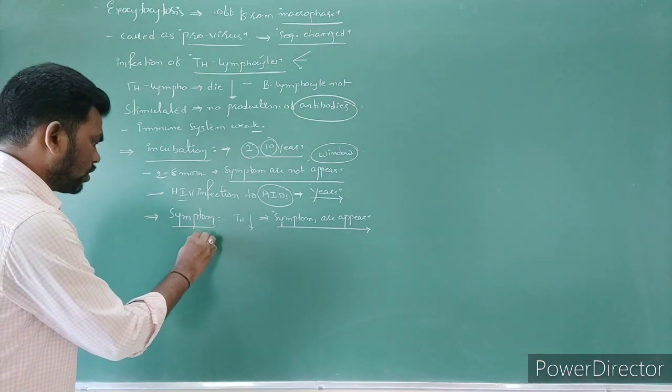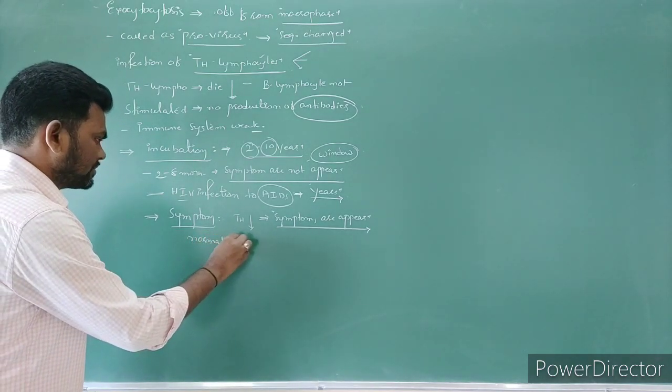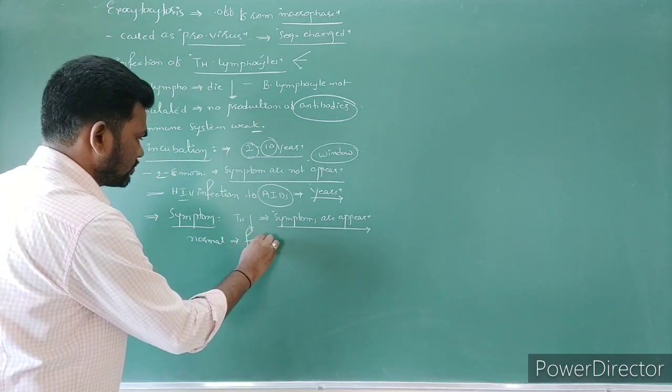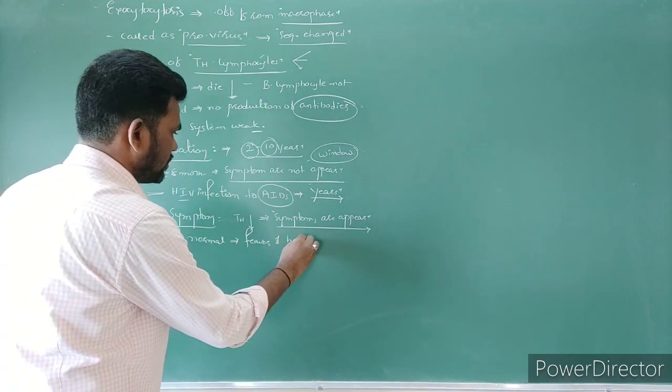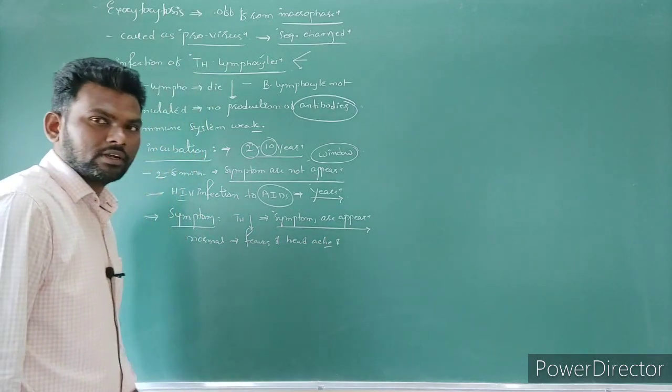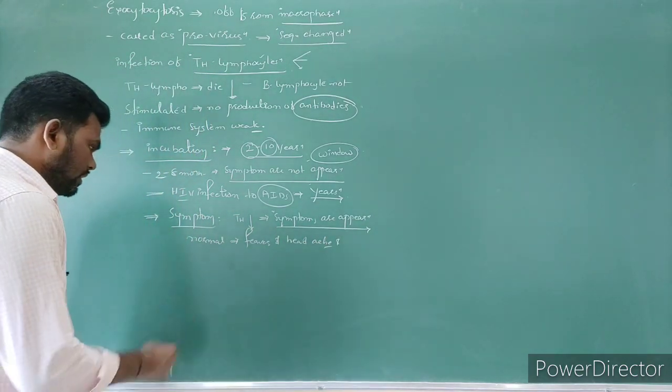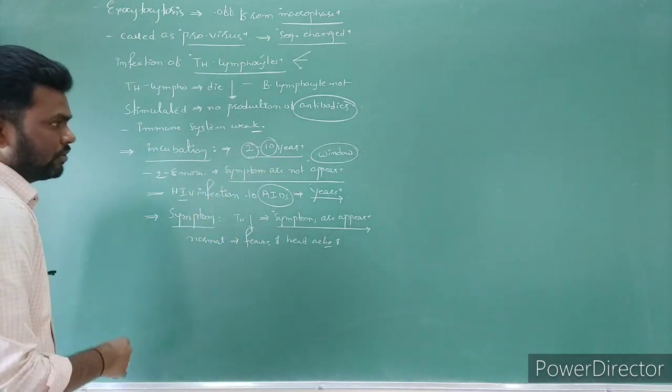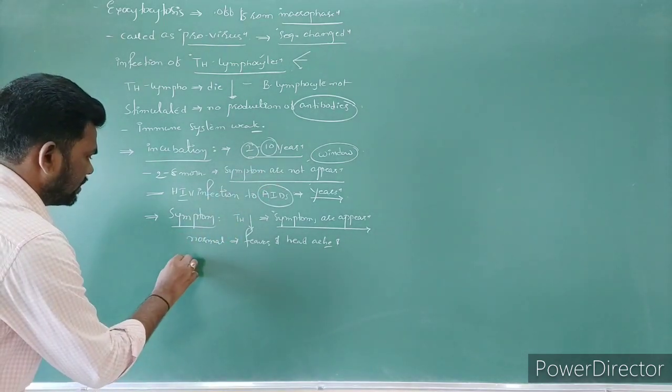At the beginning they are normal symptoms, like fever, headache, a little bit of diarrhea.